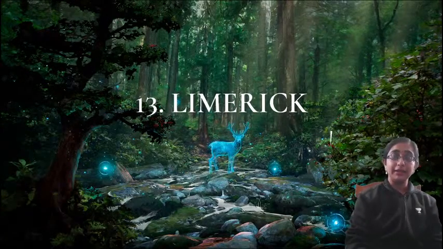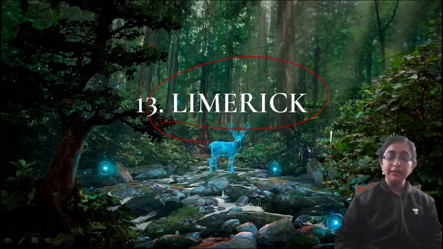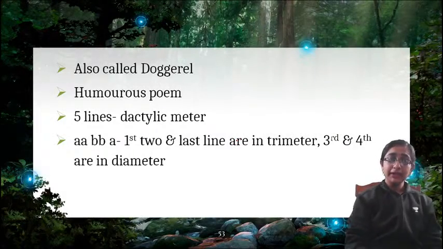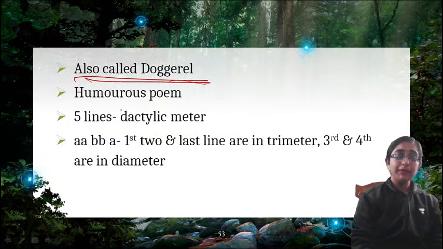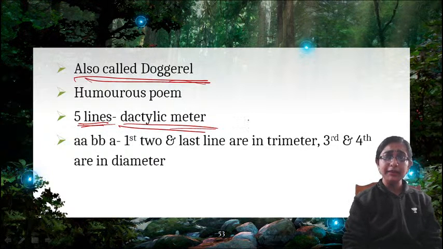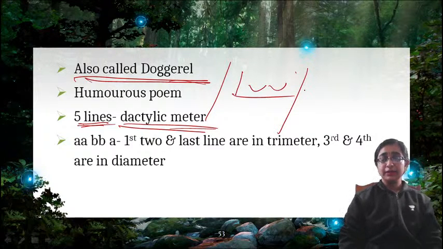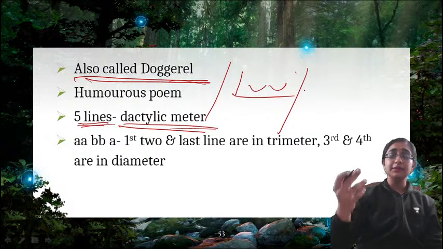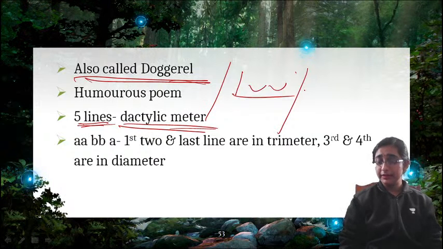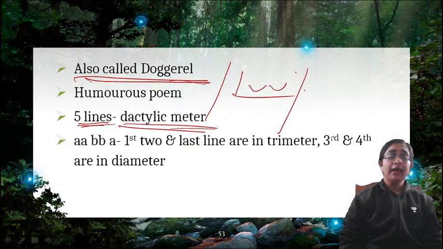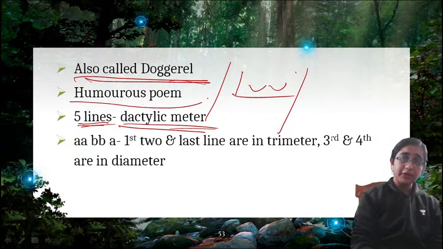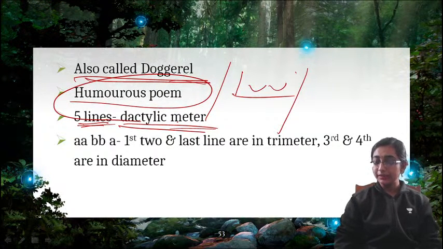Now we move on to limerick. What is limerick? Limerick is also known as doggerel. So limerick has 5 lines written in dactylic meter. So what is dactylic meter? I have told you that the first syllable is stressed, the next 2 syllables are unstressed. So that is dactylic. So it is a 5 line stanza form, also called doggerel verse. It is written in dactylic meter, dactylic rhyme scheme. Okay, and it is mainly used for humorous purposes. Humorous poems are written in limerick form.